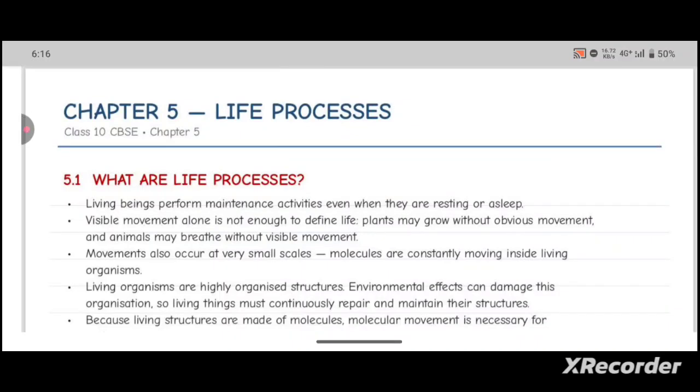In this lecture, we are going to discuss life processes. This is a chapter from class 10 biology, CBSE. So let's discuss what are life processes.